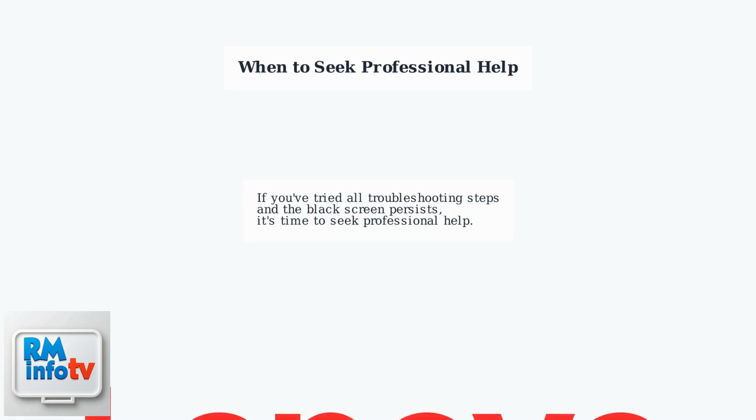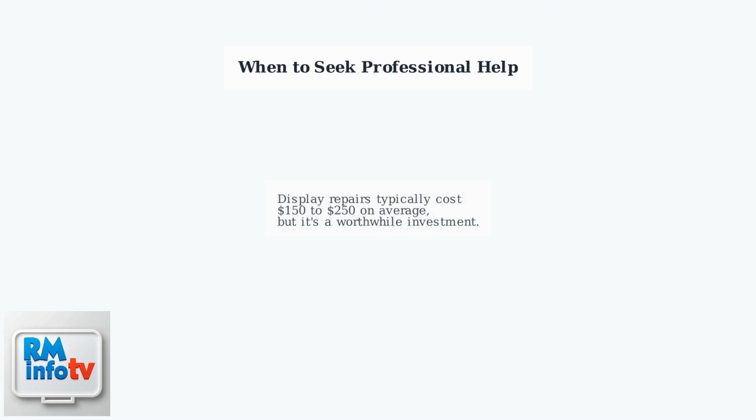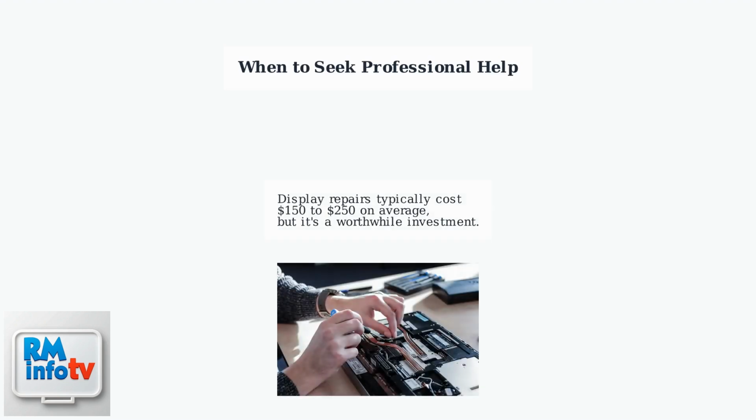If you've exhausted all troubleshooting steps and your Lenovo still displays a black screen, it's time to seek professional help. Contact Lenovo support or a qualified repair technician for expert assistance. Display repairs can cost between $150 and $250 on average, but it's often a worthwhile investment to get your device back in working order. Remember to back up your data regularly to avoid data loss during repairs. Professional help can restore your Lenovo device effectively.